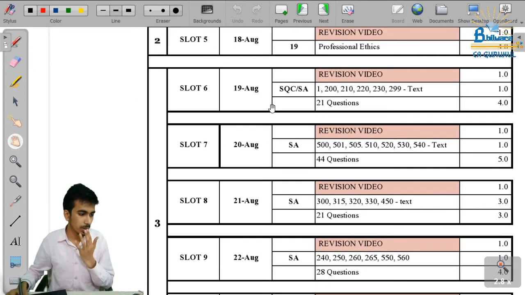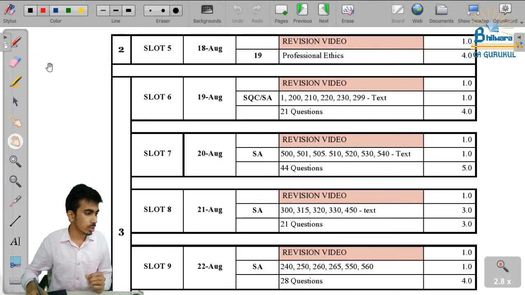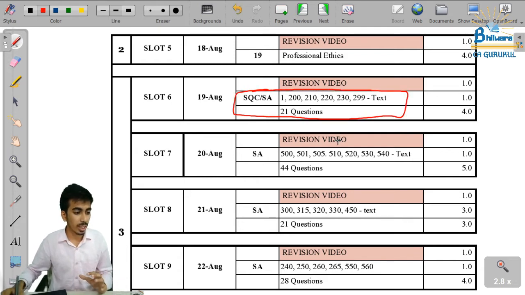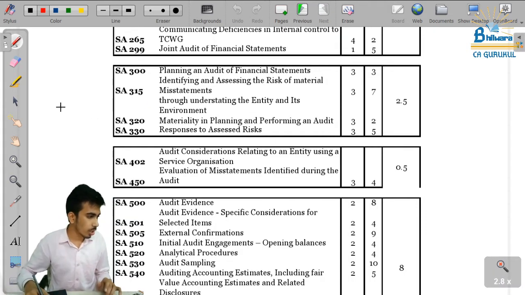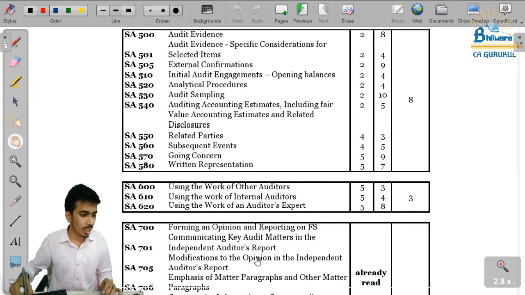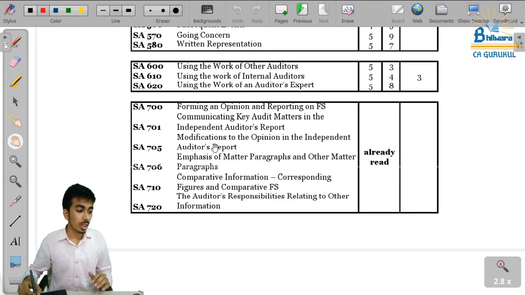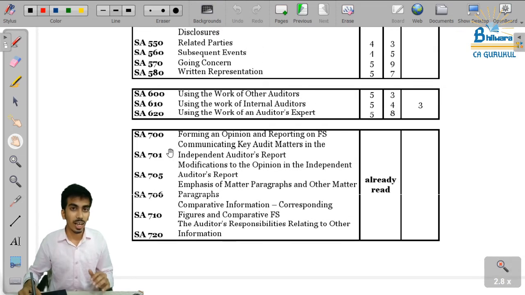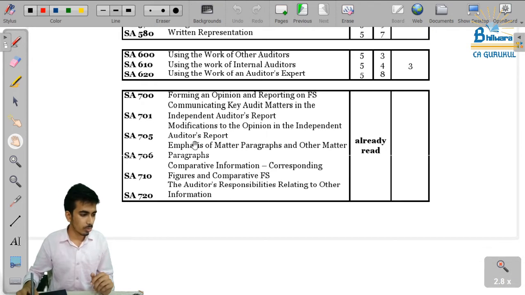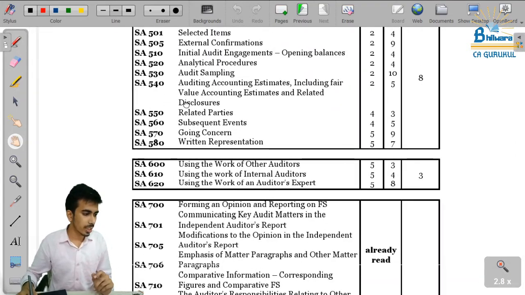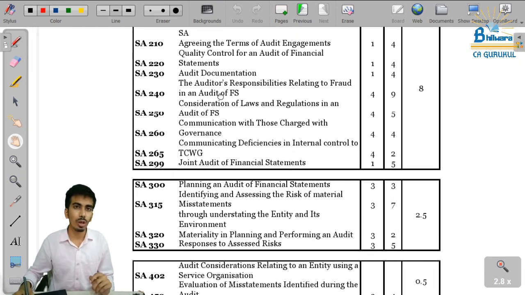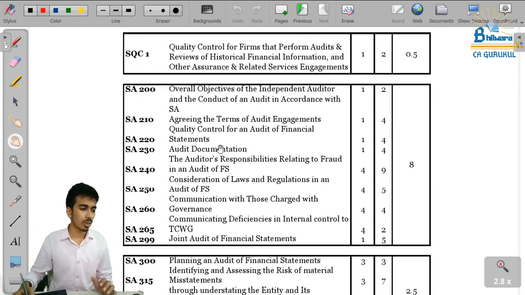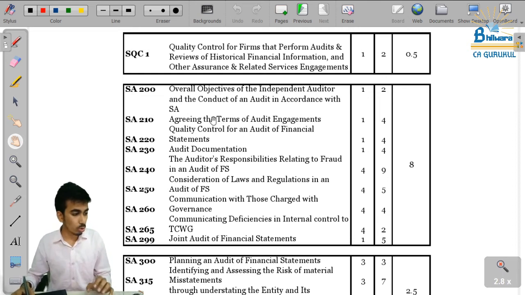Coming back to this new slot which I have made for 19th of August, we will start with these SAs. We will start with standards. Now talking about standards, it has many questions. Do you know how many standards are there in our syllabus for November 2020? Around 30. Now sir, where is 800 series? My dear, 800 series SRE and SRS and SAEs are all removed from our syllabus for November 2020. So we don't have to study that.